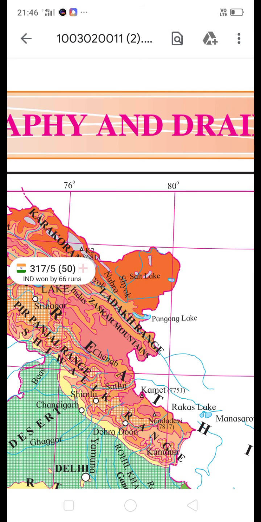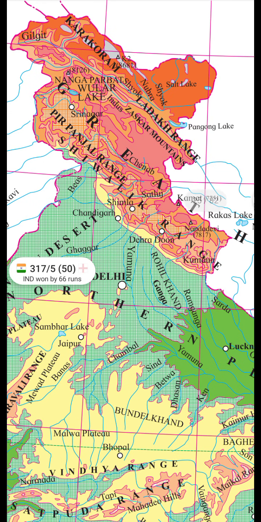Okay. Now see, here is a given map. With the help of this map, you have to solve the activity. Observe the map and answer the questions. In which direction does the region with an altitude of more than 6,000 lie in India? Where is the altitude more than 6,000? In the north side. Okay, north side means the Himalayan region.